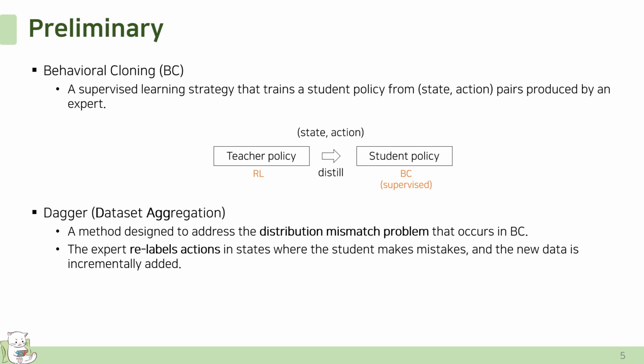Along with behavior cloning, the paper also employs a technique called DAgger, a method designed to address the distribution mismatch problem that occurs in behavior cloning, since the student policy may encounter states and make mistakes that the teacher policy would not. So the expert is used to relabel the correct action, and the newly labeled data is incrementally added to the dataset.